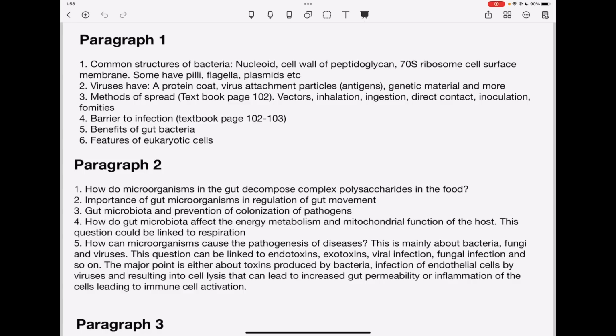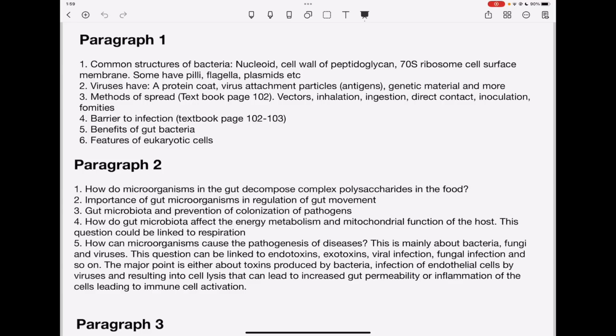And also from this paragraph, they could include a question about methods of spread, how some of these microorganisms enter our bodies. So you need to visit the textbook on page 102, talking about vectors, inhalation, ingestion, direct contact, inoculation, fomites, and so on. You also need to visit barrier to infection, again in the textbook, page 102 to 103.